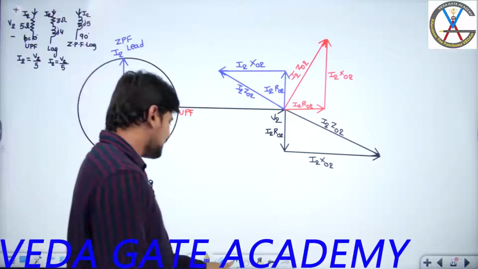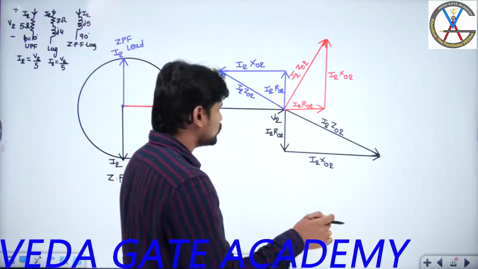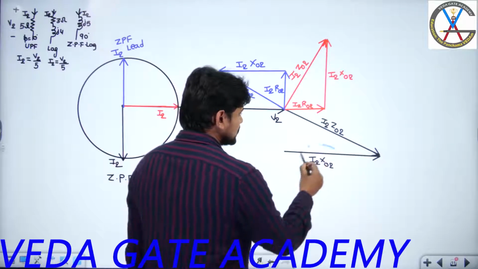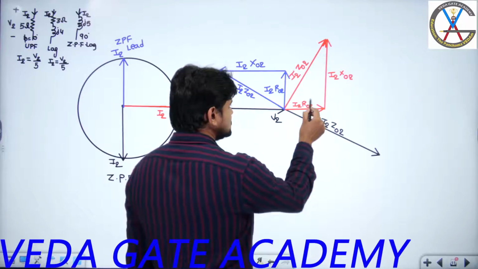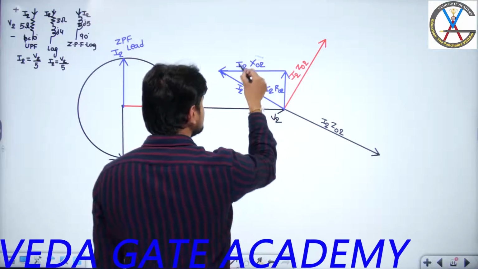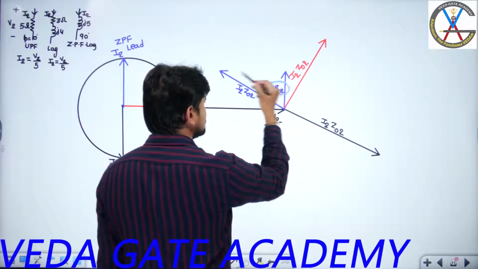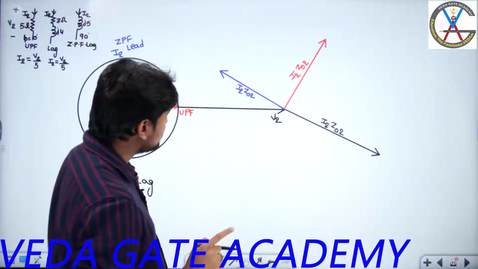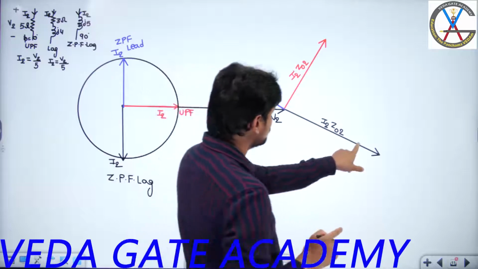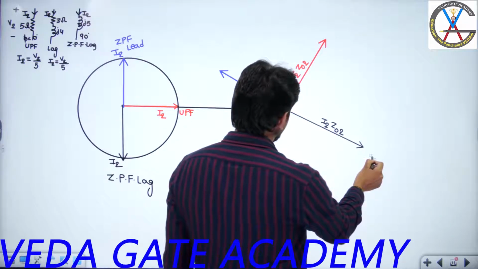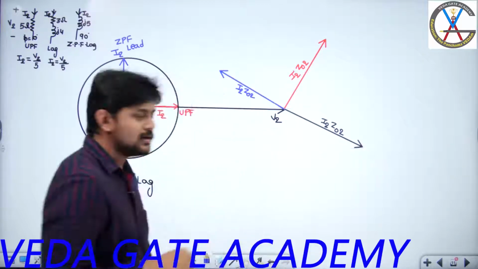Yes. Once you understand, now I will try to remove all the unnecessary things. This is not required for me. This is not required for me. This is also not required for me. And similarly, this is not required. The only thing I require is I2 Z02, and I am saying the lengths of these I2 Z02 in all the cases will be the same. Okay, let me reduce this.